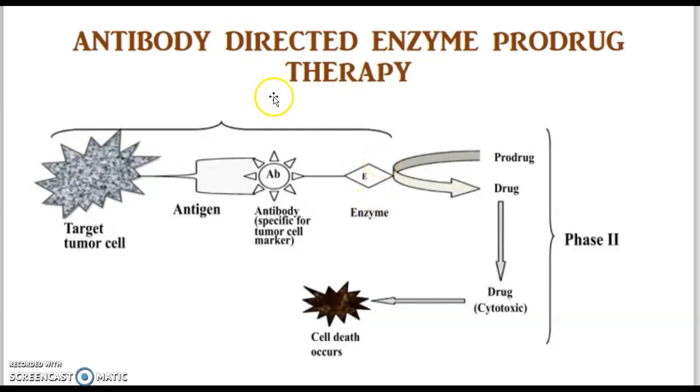So what are the advantages of these therapies? They enhance the selectivity and efficiency of the anti-cancer drugs. Now the disadvantages are immunogenicity and rejection of the antibody-enzyme conjugate. Because we are administering an antibody, sometimes once we have administered it, the immune reaction inside the body will be triggered. So this is one of the disadvantages of antibody-directed enzyme prodrug therapy.